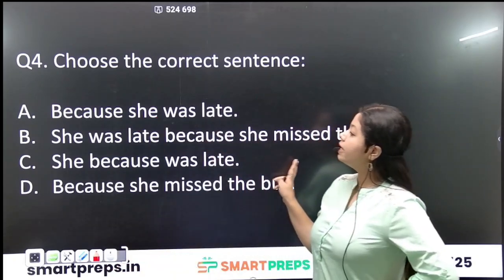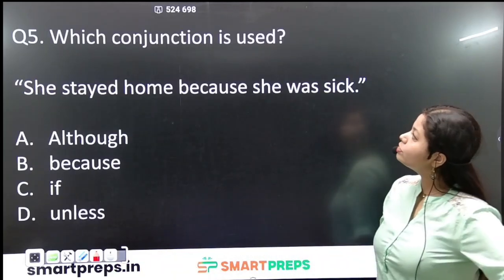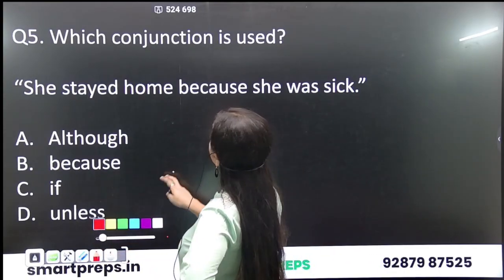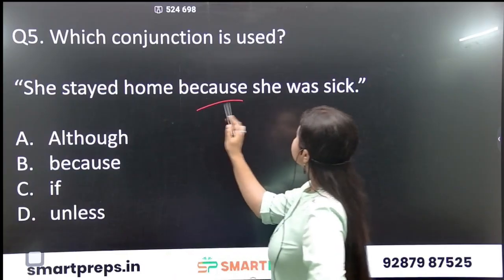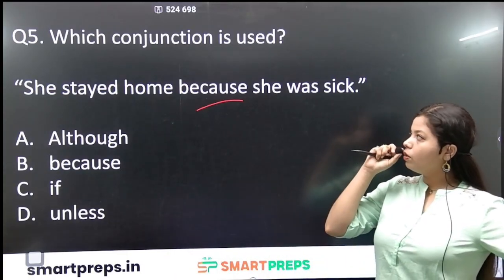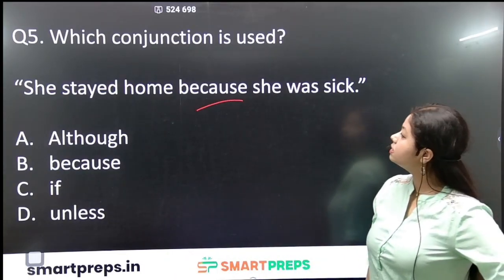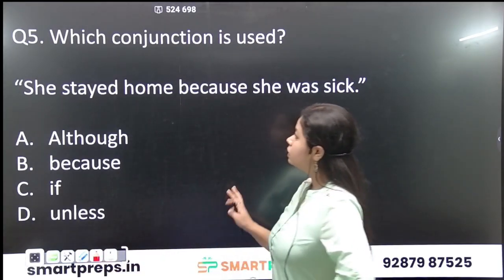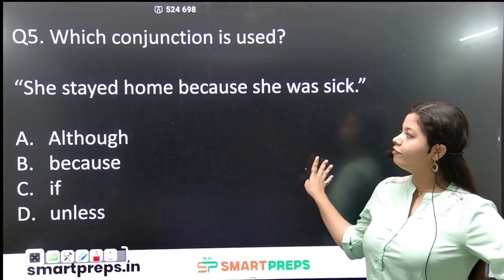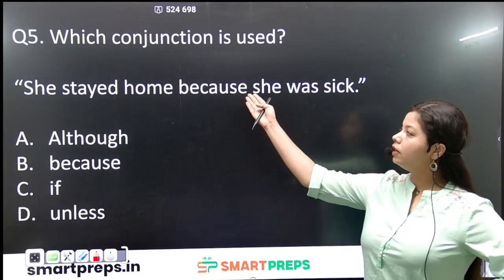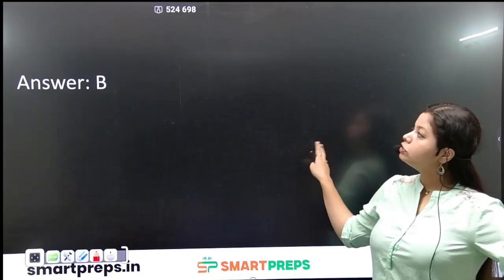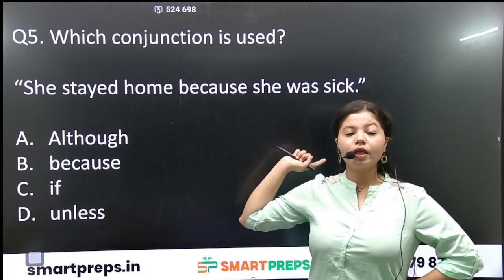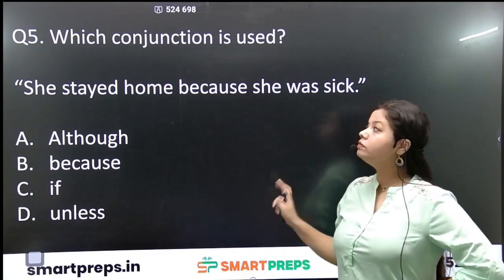Okay, the correct sentence is B. Which conjunction is used? She stayed home because she was sick. Which is the answer? Although, because, if, unless. It is obviously because. So because is what? Because is a cause-effect relationship. Yes, it is a subordinating conjunction.